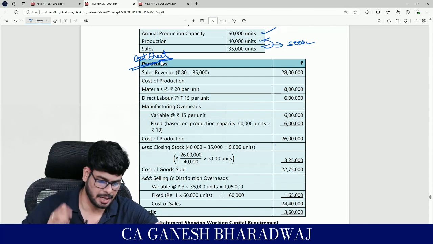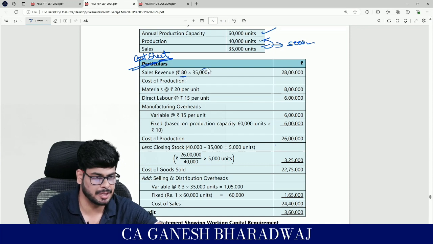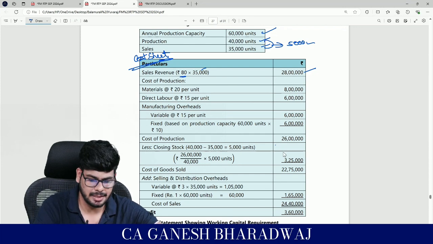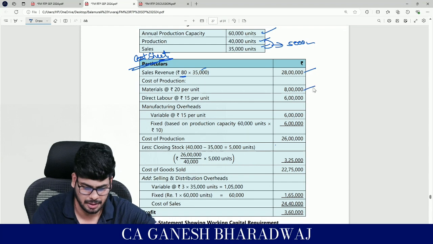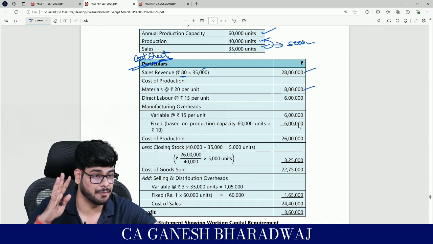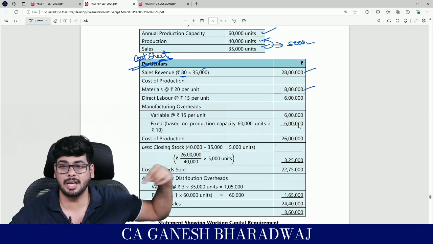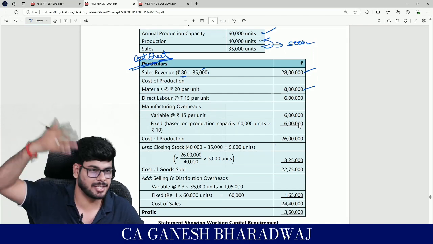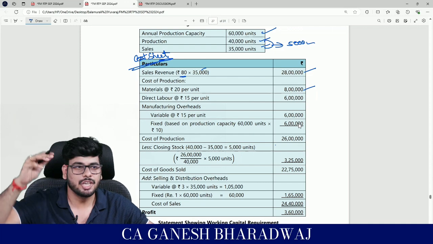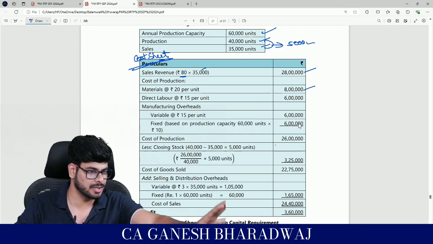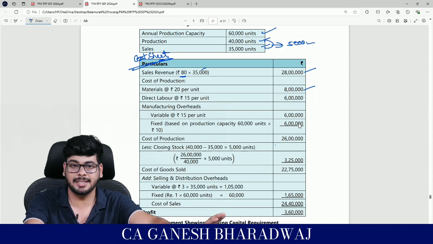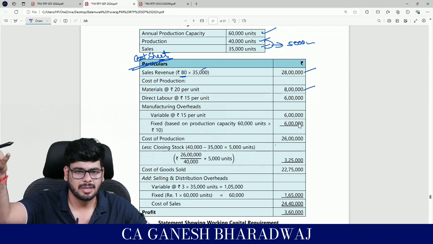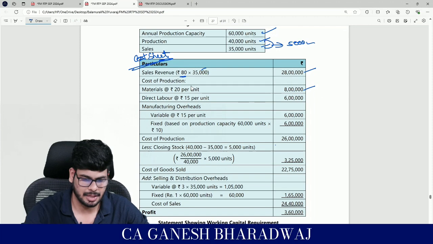Right? So first, sales revenue: 80 rupees for every unit I sell, and 35,000 units I'm going to sell. That's going to be 28 lakhs. Any problem here? Then the cost of production, materials, 20 rupees per unit. So 20 into 35,000 is going to be, sorry, it's 40,000. I'm sorry. The costs are incurred for the units produced, and finally you do the stock adjustment. Your cost sheet is tied up to your production. You incur costs not just for the units you sell, even for the units that remain unsold. That's why stock is valued separately, and finally you reduce it while arriving at your profit. Matching concept, no? So it's going to be 20 per unit into 40,000, which is 8 lakh.